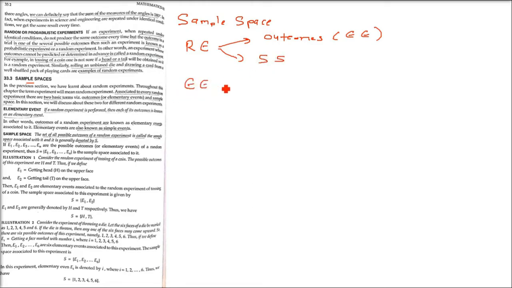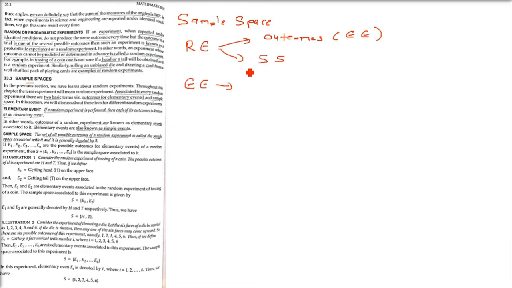Now coming to the terminologies, sample spaces. Associated to every random experiment, there are two basic terms. First is the outcomes, or we call them elementary events, and the second one is the sample space, which I'm writing as SS. In order to understand sample space, we have to know elementary events.